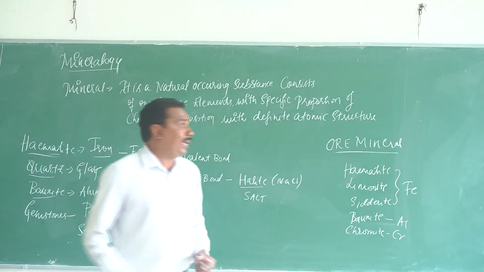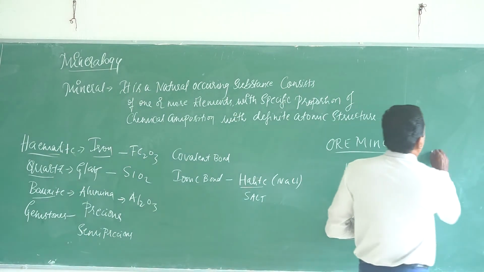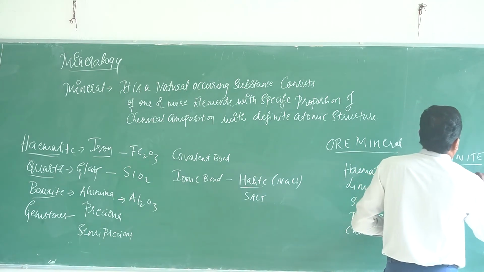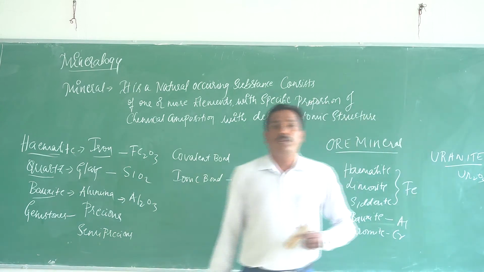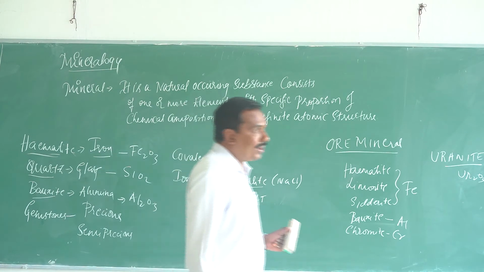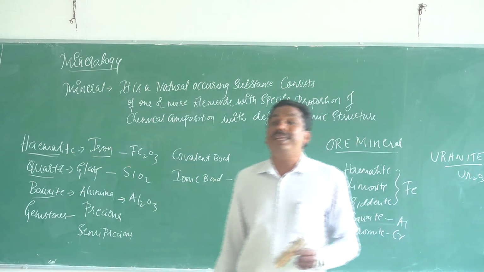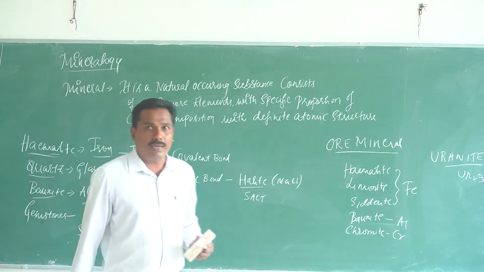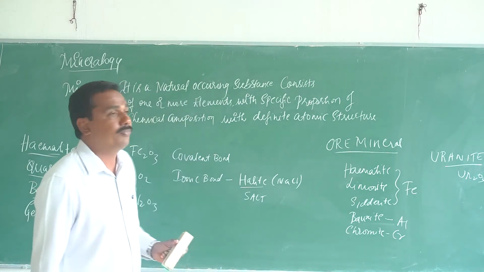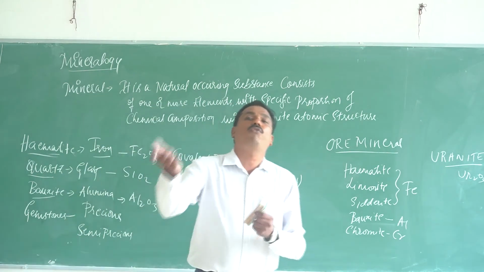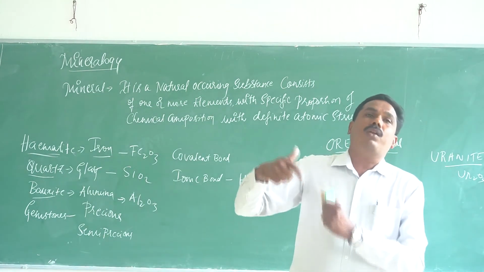Now the mineral called uranite, the composition is U2O3. Okay. Uranite is a mineral from which we can generate electricity, and it is also called a nuclear element. The major problem in getting this uranite is we have to import it from another country.